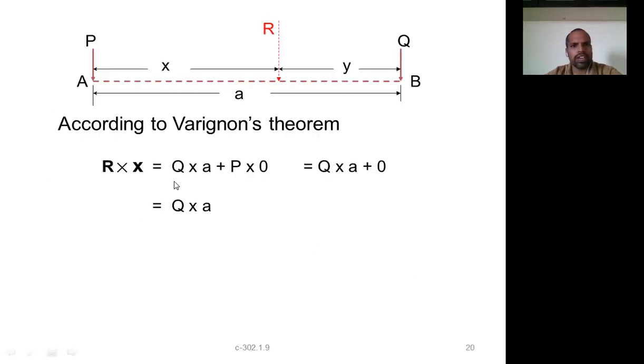So resultant R into x is equal to the moments about the point we are calculating. We are calculating the moment about P. The moment due to the other force is Q into A, and P into 0, because of the first theorem of moments: if the point about which we are calculating the moment lies on the line of action, the moment produced by the force is equal to 0. Varignon's theorem is the second theorem. So R x is equal to Q into A, and x is equal to Q by R into A.